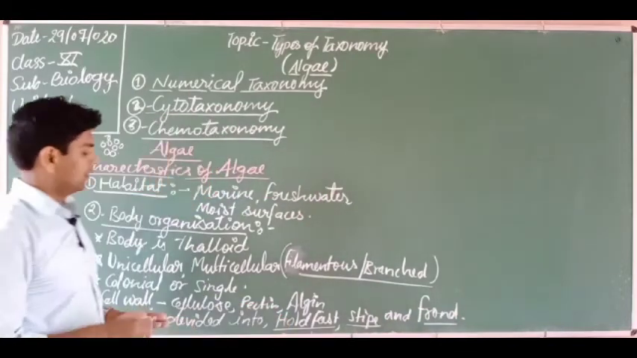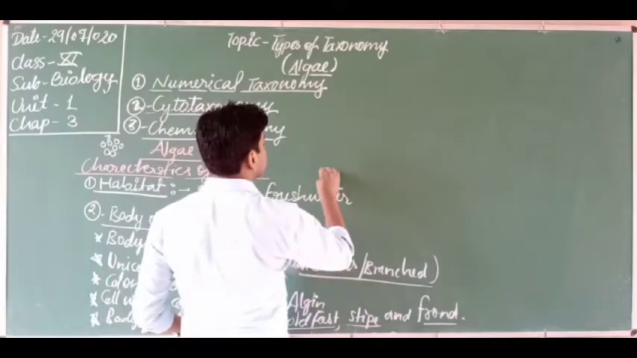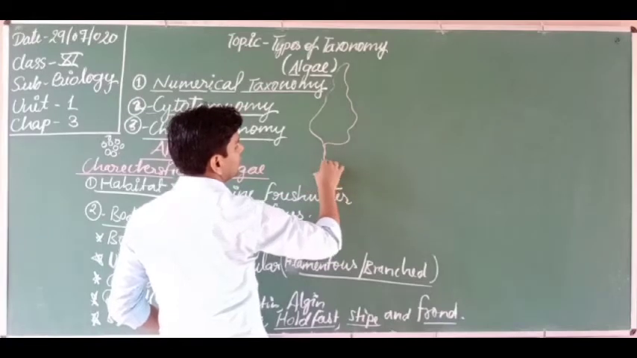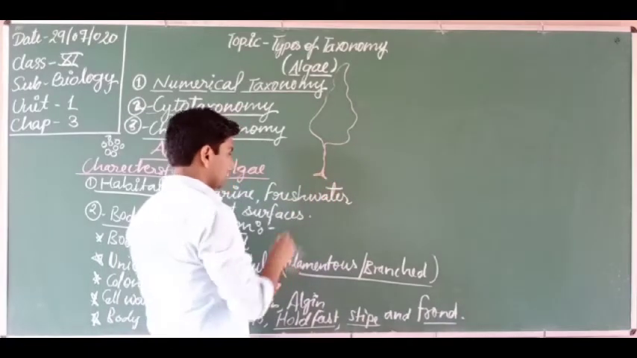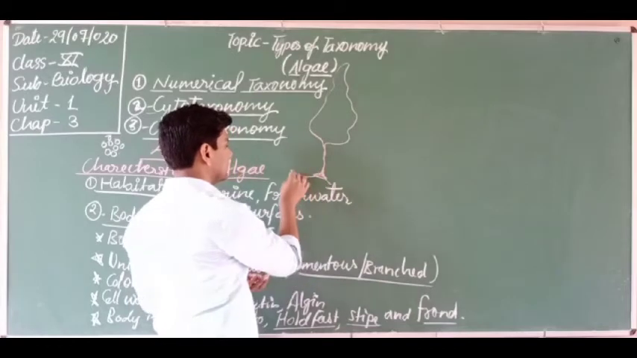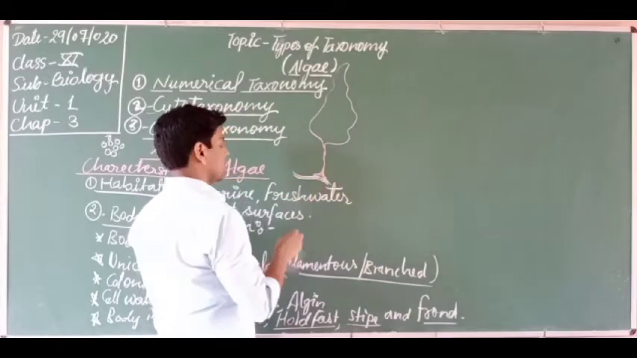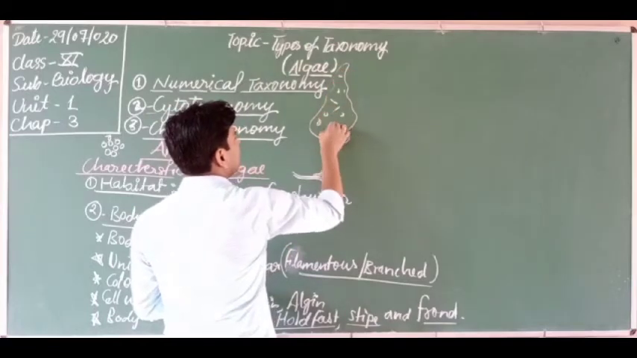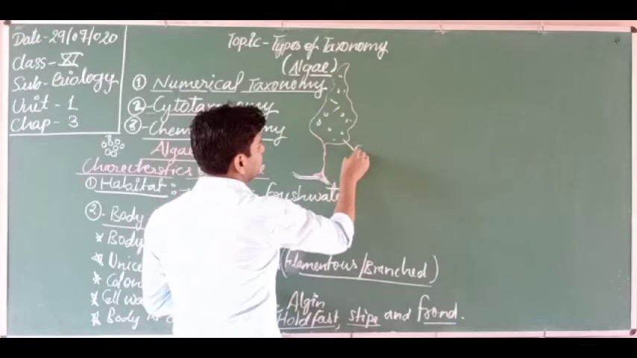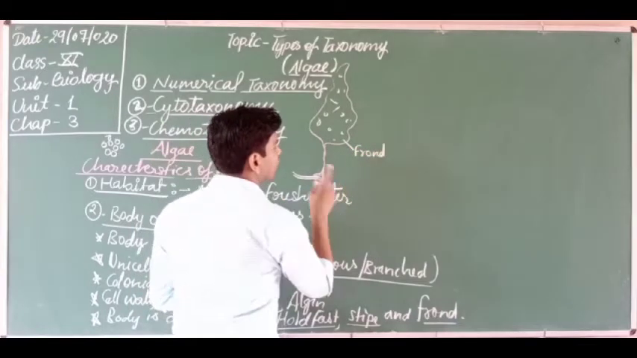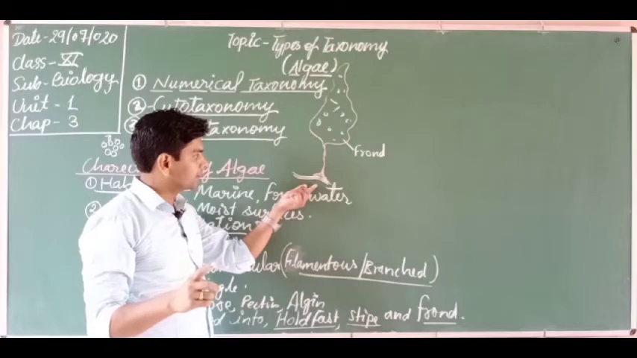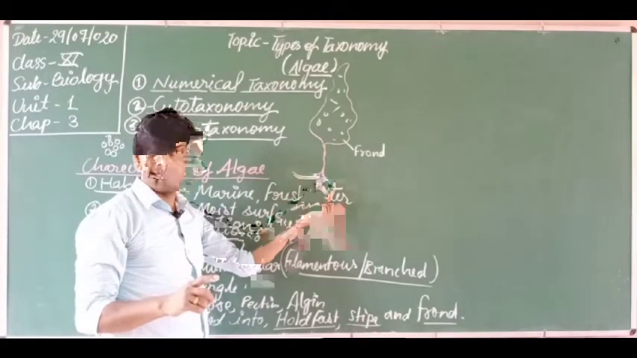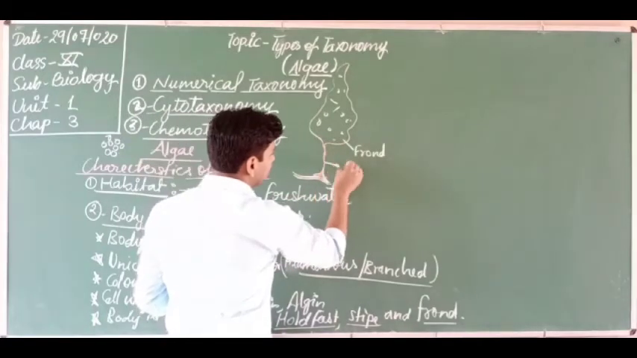So let's discuss what these are. Suppose this is one algae. I am drawing the structure of an algae. This is the thalloid body. This is known as the frond. The frond is attached to the base with the help of a stalk-like structure. This stalk-like structure is known as the stipe.